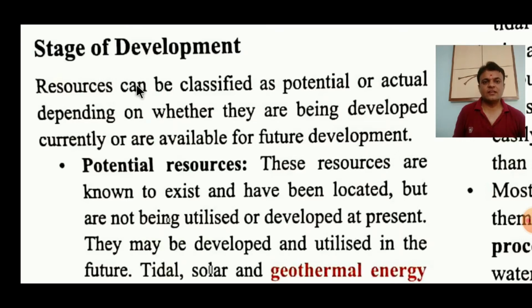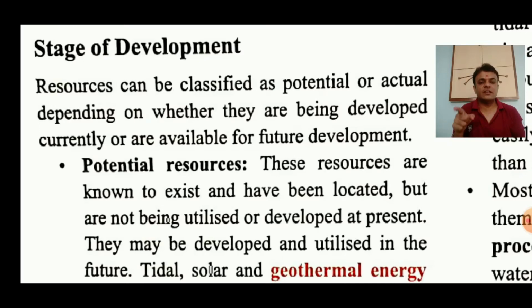So on this definition, whatever resources we are using right now or developing right now are called actual resources. And whatever resources we are not able to develop or use right now for some reason may be called potential resources.